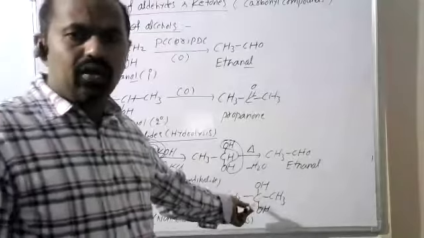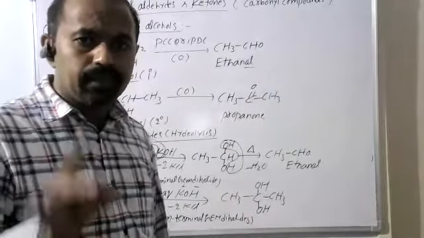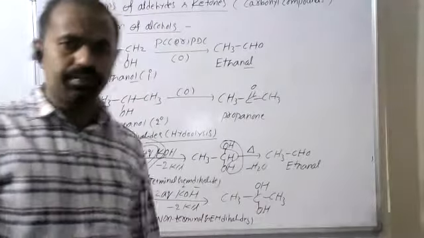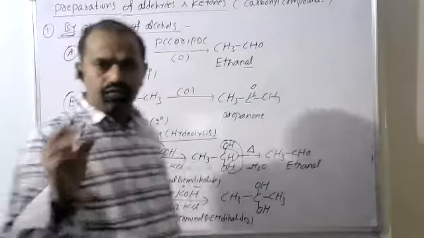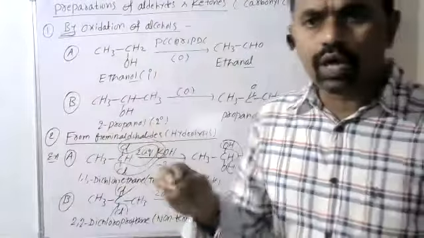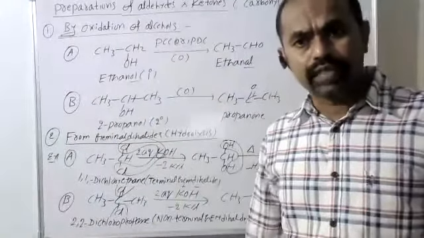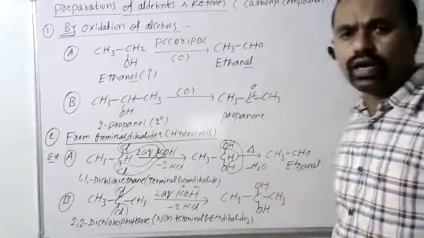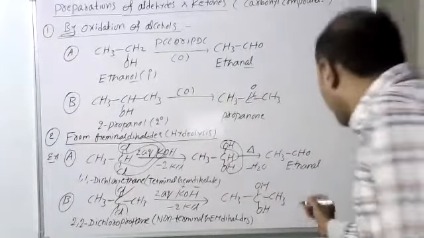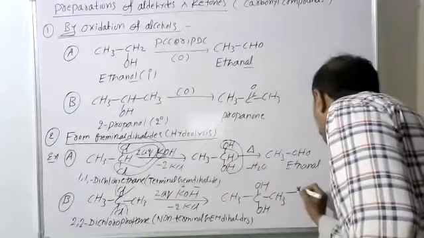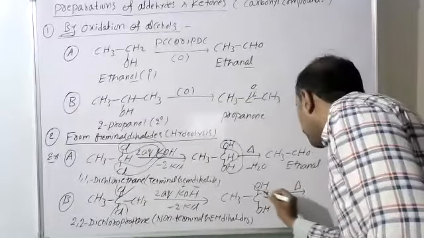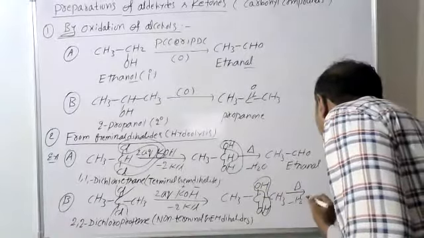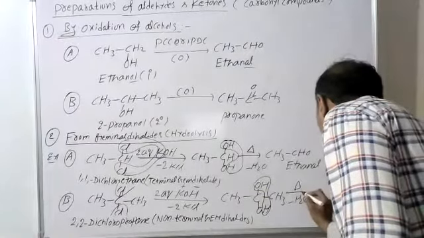It is an alcohol, but two OH groups are bonded to the same carbon. So if more than one OH group is bonded to the same carbon, that type of alcohol is unstable. When heated, it can lose the water molecule easily. Now we get the corresponding stable product.